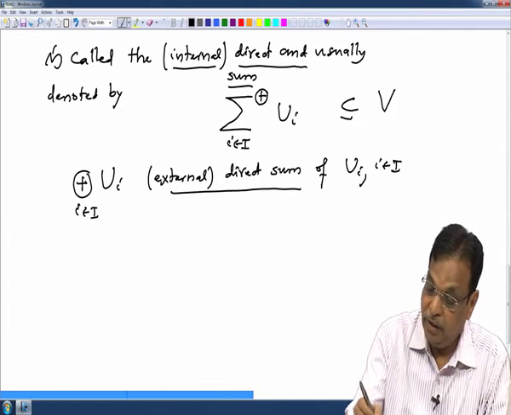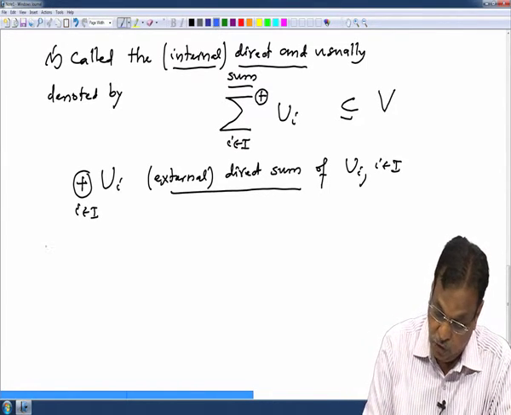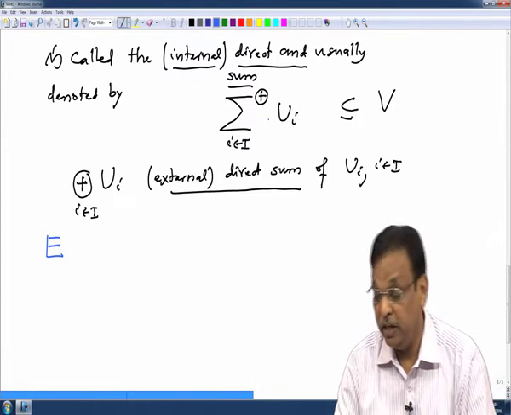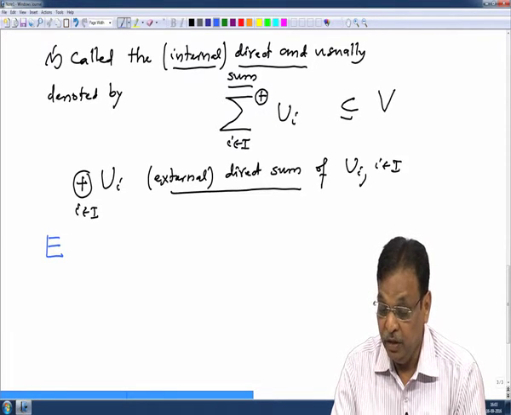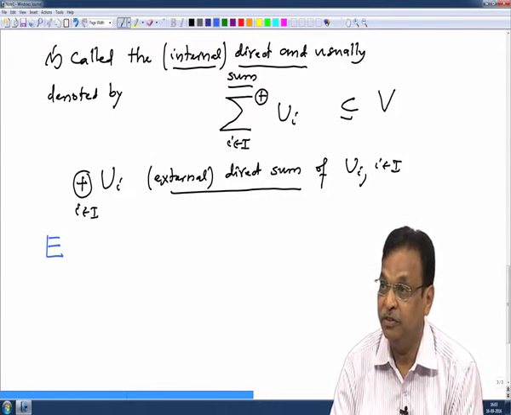So, let us see one example to illustrate this. This example will also illustrate that internal direct sum is an extension of the concept of basis.